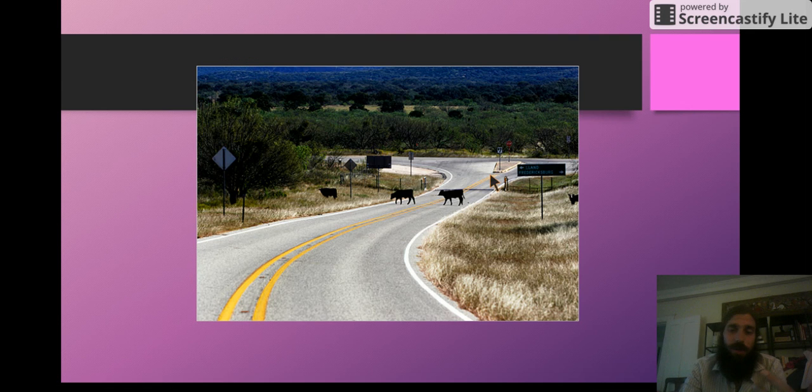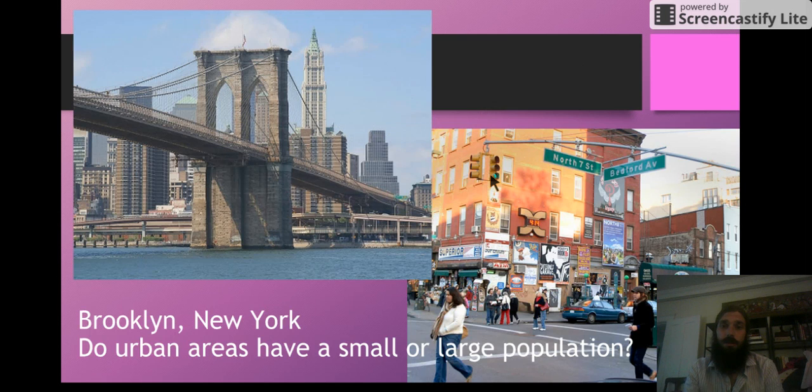More examples of urban... Wait a minute, this is not an urban community. No subways, no buses, no big buildings, no big stores. This is not an urban community. Bad example, not an urban community. Brooklyn, New York, much better example of an urban community. Big buildings, many stores, many people, buses, subways.